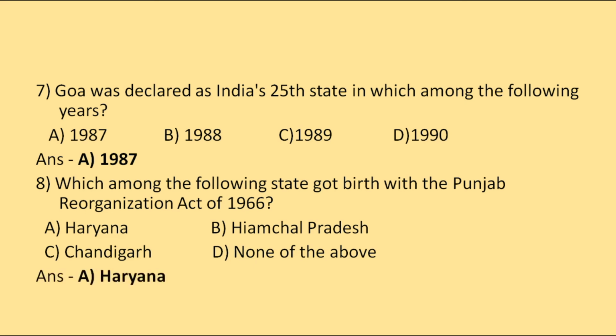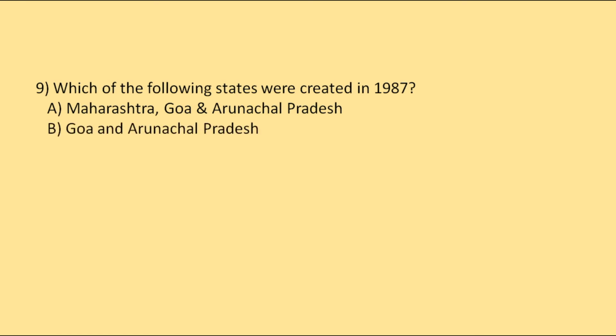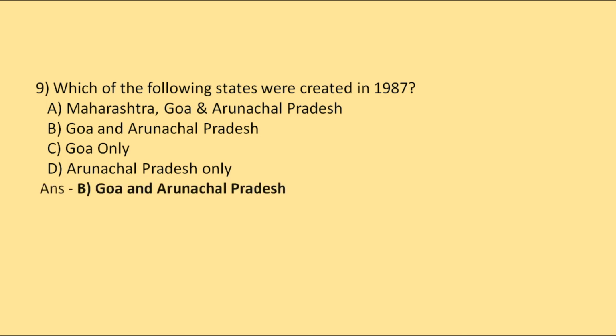So the correct option will be Haryana. Then which of the following states were created in 1987? Options are Maharashtra, Goa, Arunachal Pradesh. Then Goa and Arunachal Pradesh, Goa only, or Arunachal Pradesh only. So the correct option will be B, Goa and Arunachal Pradesh.